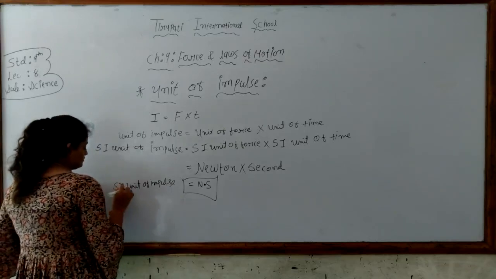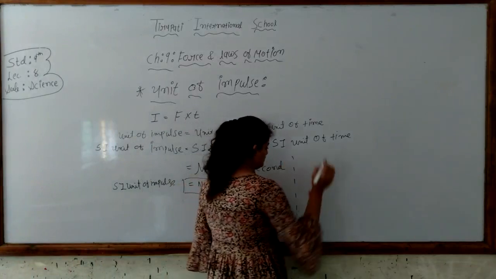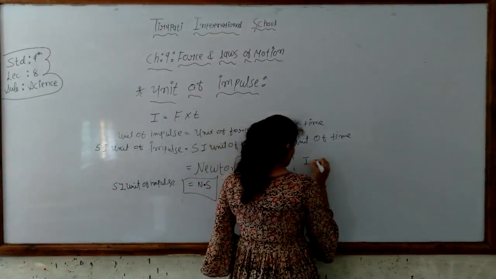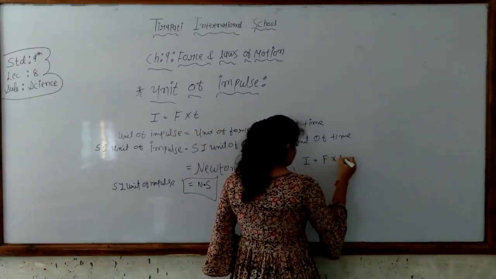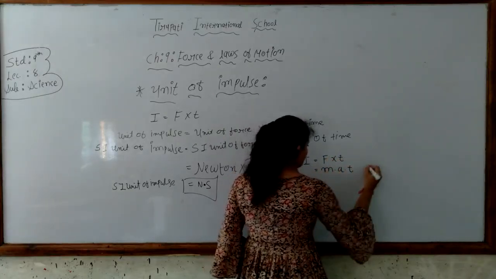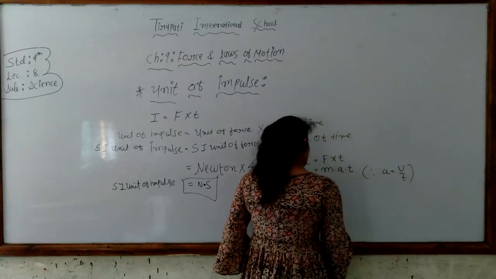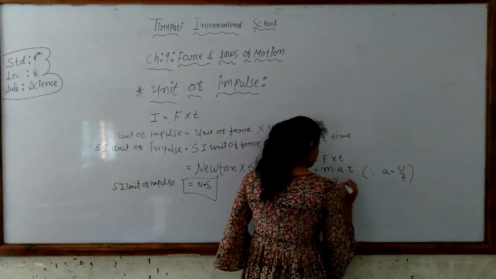Impulse I is equal to force into t. Force is m into a, where a is equal to v upon t. So m is given as v upon t into t.